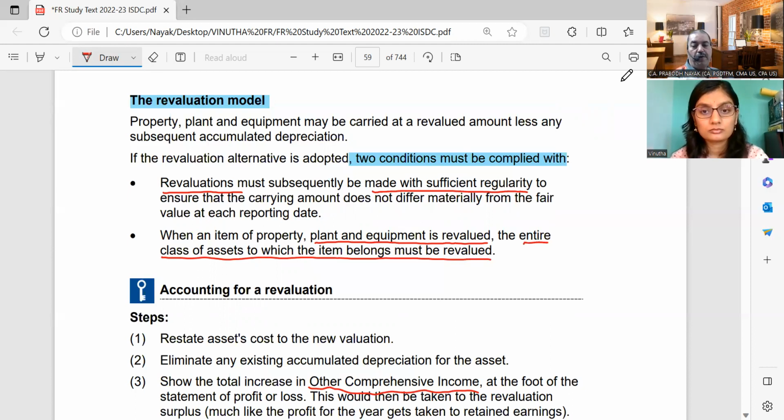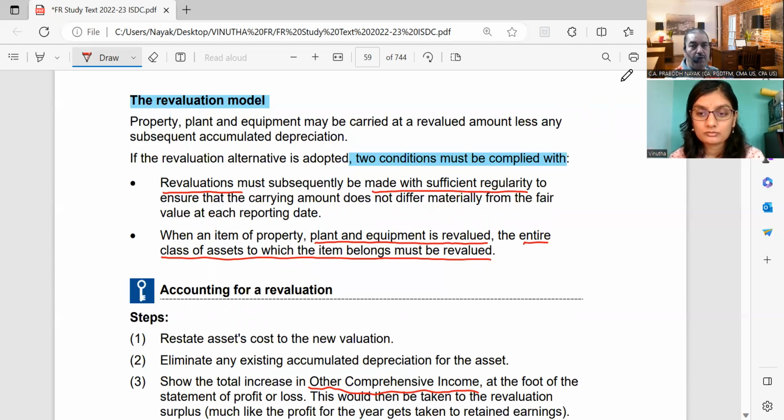So the two conditions to be complied with. First is revaluation must subsequently be made with sufficient regularity to ensure that the carrying amount does not differ materially from the fair value at each reporting date.